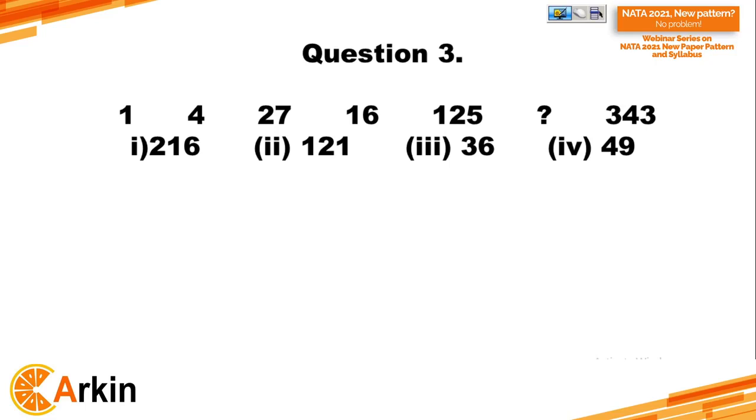That means next would be the square, and this is the square of 4. Now the cube of 5 is taken, that means the square of 6 should come. That means the correct answer is 36. That is option 3 for the given question. Okay, now coming to the next one.